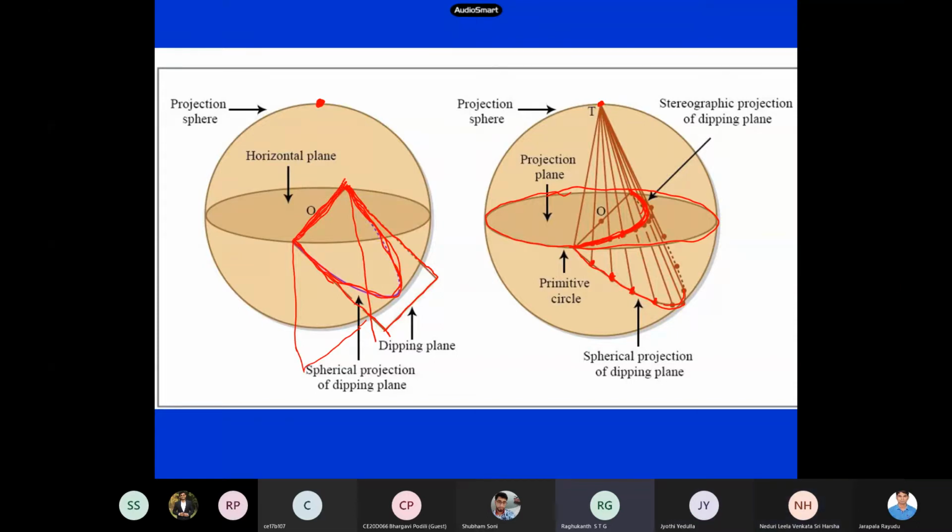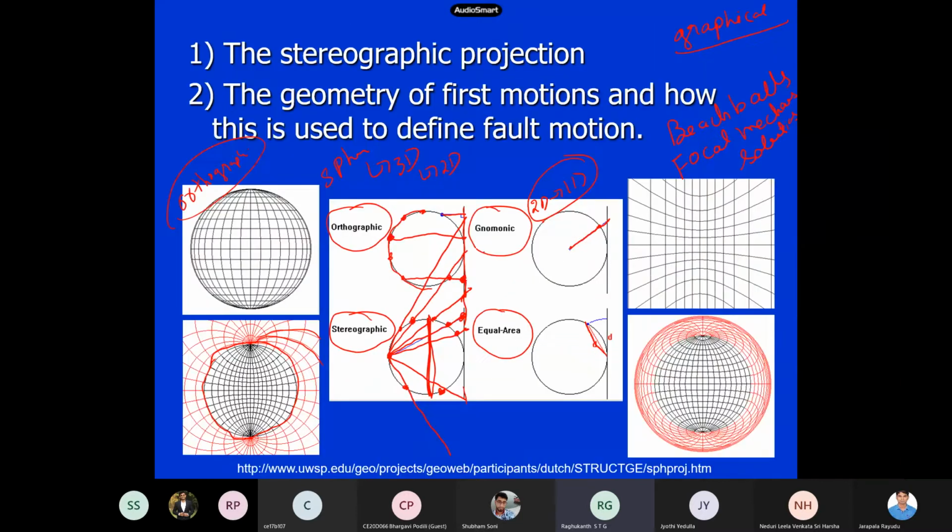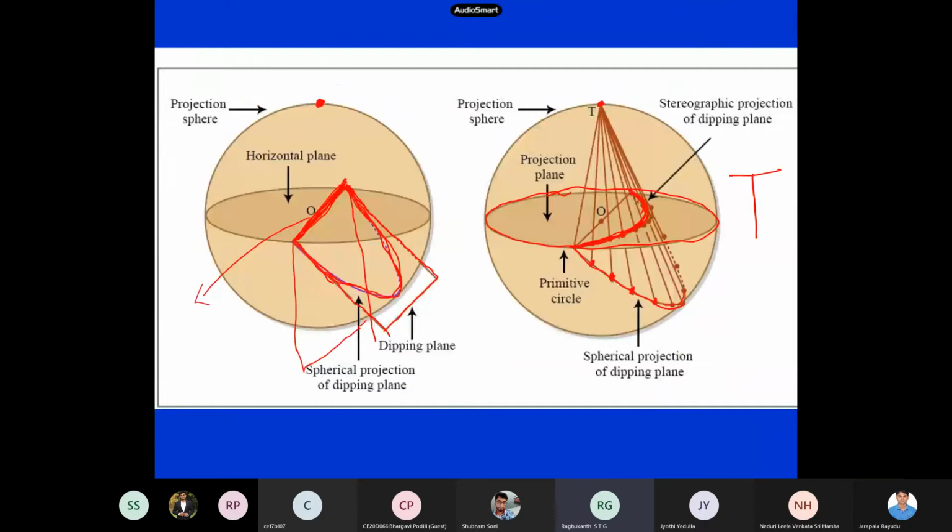So this line indicates what is the dip angle of this line? The fault is perfectly vertical, this type of fault. 90 degrees. So you can see the dip angle. Now the fault is perfectly rectangular, perfectly 90 degrees dip. So a 90 degree dip, if you project on a stereographic projection, looks like a straight line. Curved means with some dip. Suppose if dip is 0, how does it look?